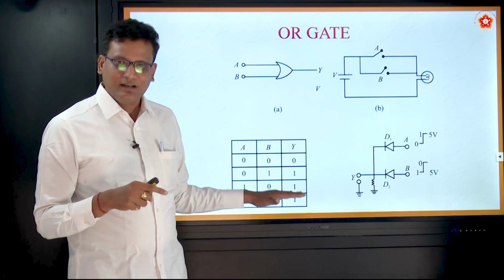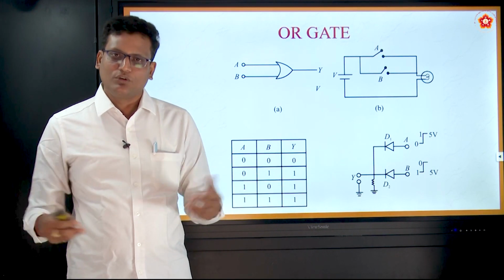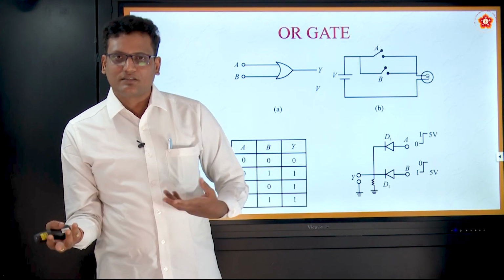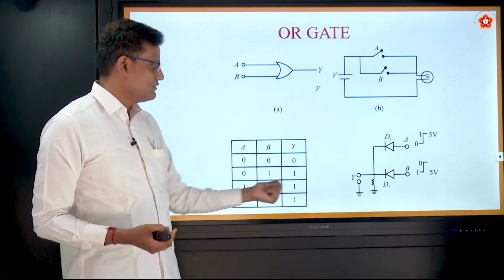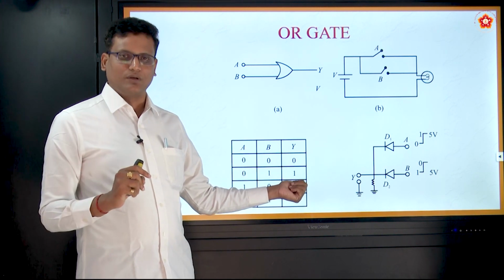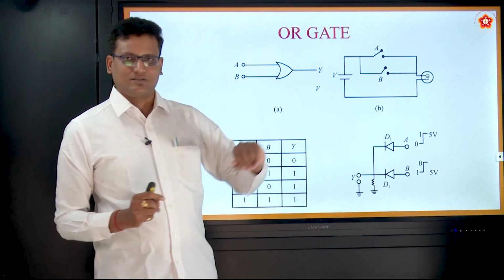What is the other name here? Inclusive OR gate. If both are zeros, nobody can do anything. Both are zeros means the output is invariably 0. At least one input is 1, you will get 1 as output. So this is the low level implementation. That's not a problem, but this is interesting.